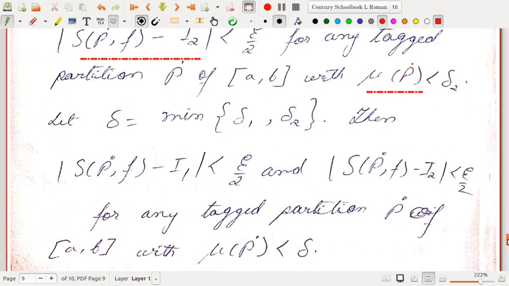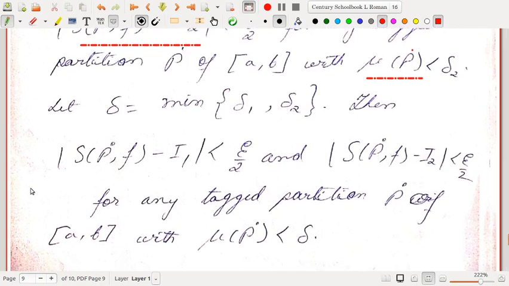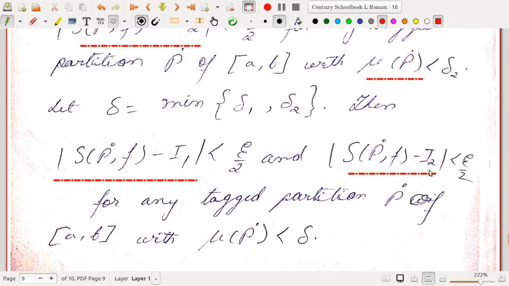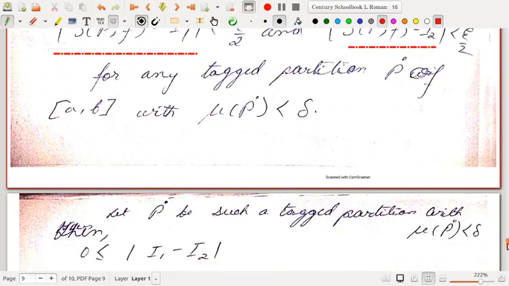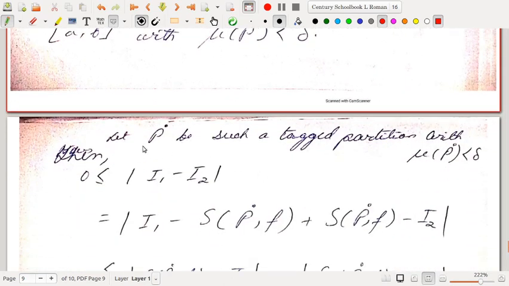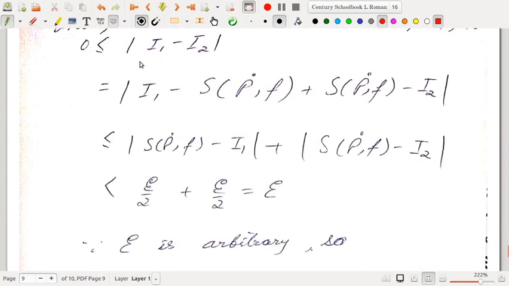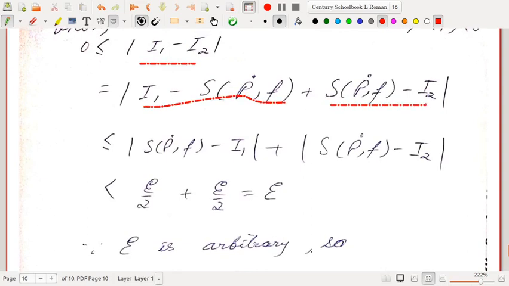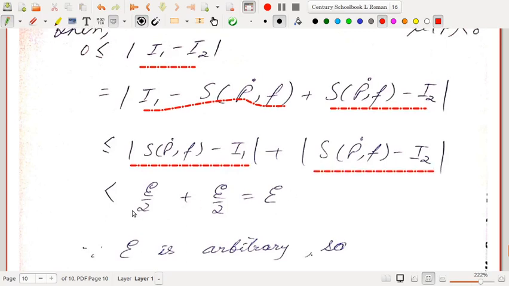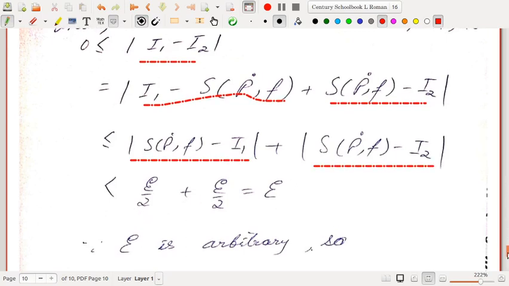Okay, so we take delta as the minimum of delta 1 and delta 2. Then what happens? |S(P dot, f) minus I1| is less than epsilon by 2 and |S(P dot, f) minus I2| is less than epsilon by 2 for any tagged partition whose norm is less than delta. So we take one such tagged partition whose norm is less than delta. Then we have 0 less than or equal to |I1 minus I2|, and introduce S(P dot, f) here by subtracting and adding, and then use the triangle inequality. This will be less than or equal to |S(P dot, f) minus I1| plus |S(P dot, f) minus I2|, and this is less than epsilon by 2 plus epsilon by 2, which is equal to epsilon.